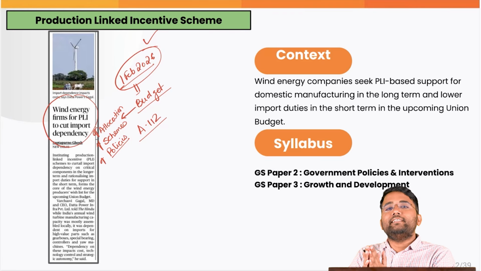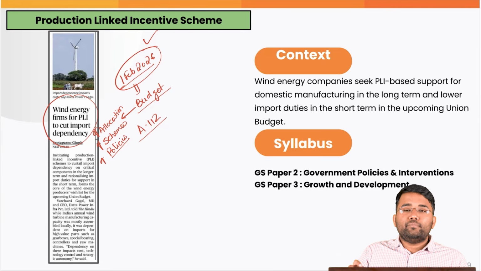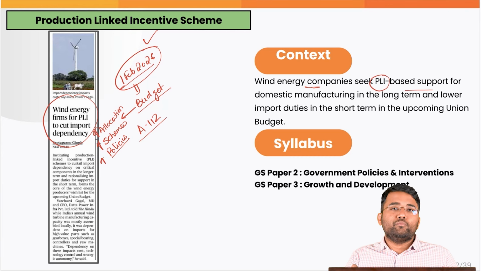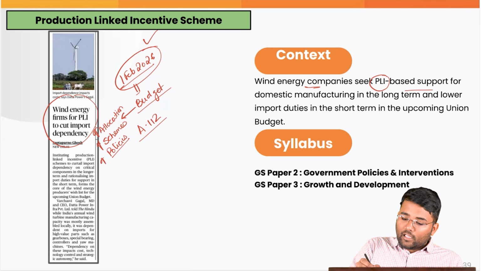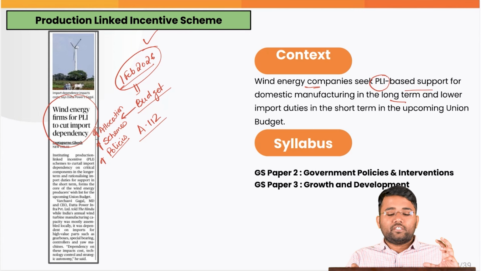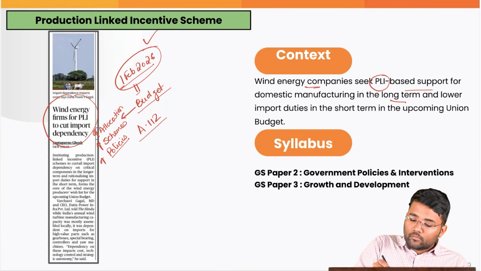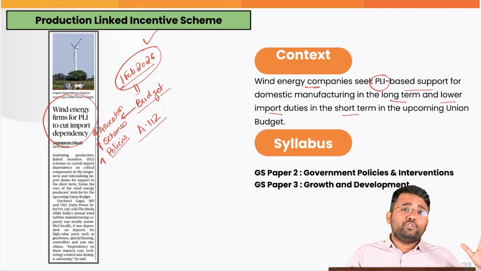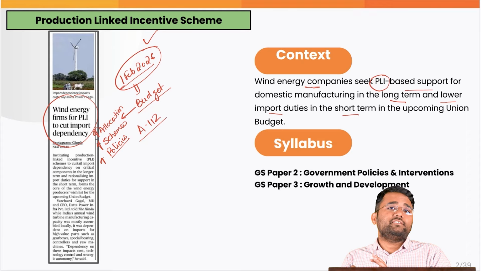And in that line itself, the wind energy companies are seeking production linked incentive based support for the domestic manufacturing in the long term, and in the short term they are asking for decreasing the import duty for certain critical components which are used by the wind energy sector.